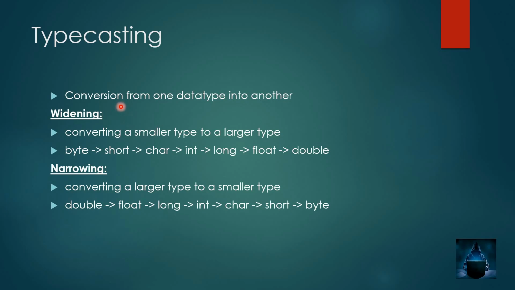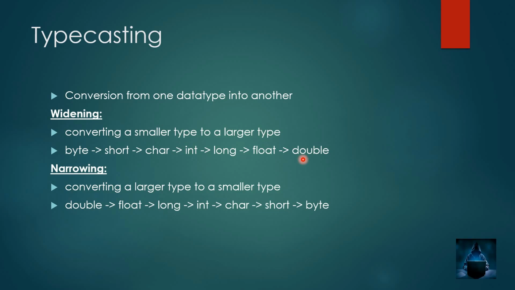So first, let us discuss widening. Widening is nothing but conversion of a smaller data type into a larger data type. For example, converting a smaller type into a larger type includes byte into short. Right? So in the conversion of byte into short, byte is a smaller value which we are converting into short. Same way, short can be converted into char. Char can be converted into integer, integer to long, long to float, and float to double. So this is nothing but conversion from a smaller type into a larger data type.